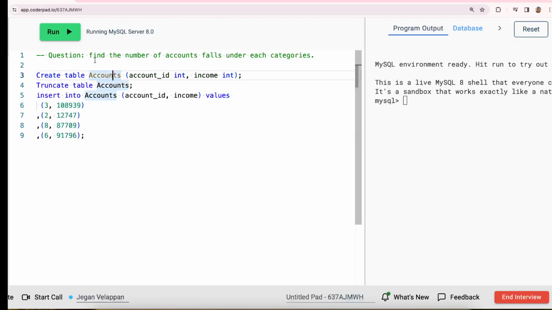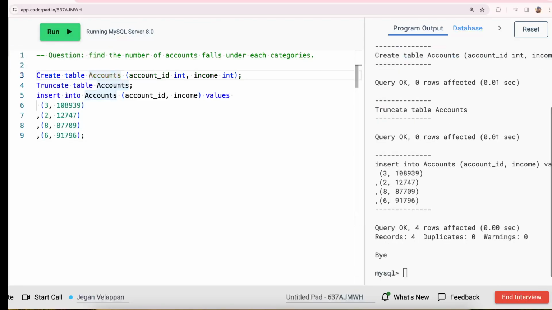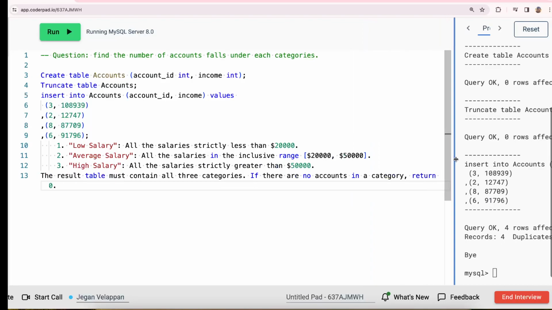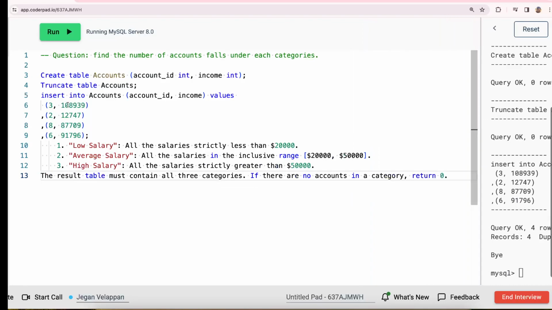So, we are given the table accounts. Let's create this table. In this table, we have the account ID, which is the primary key, and then we have the income for each account. We are asked to write a solution to calculate the number of bank accounts for each salary category. We are given the salary categories of low salary, average salary, and high salary. Based on this category, we have to see how many accounts are falling under low, average, and high based on the value. So if we say less than 20,000, then it's a low category.